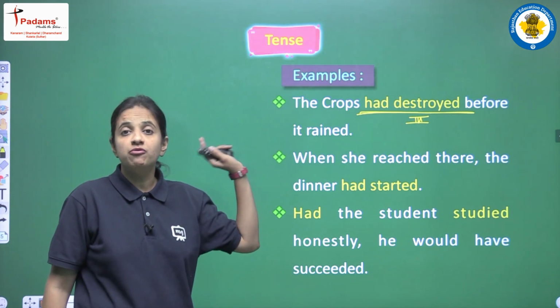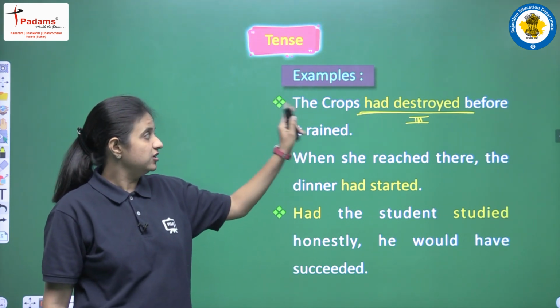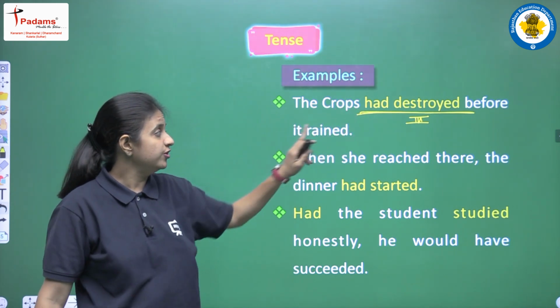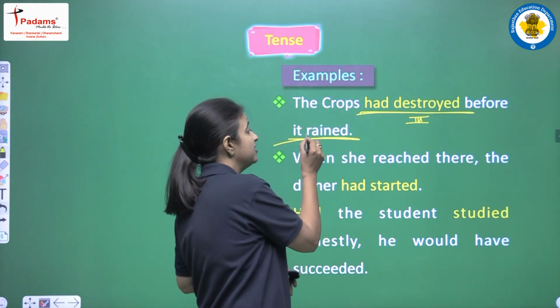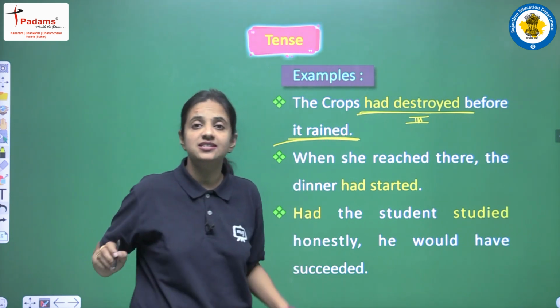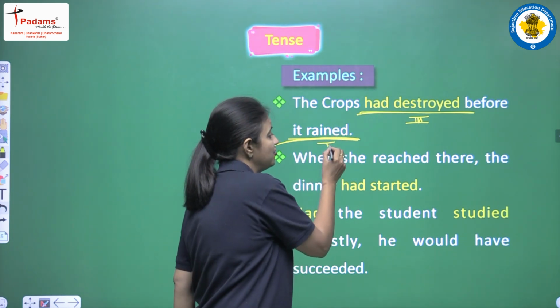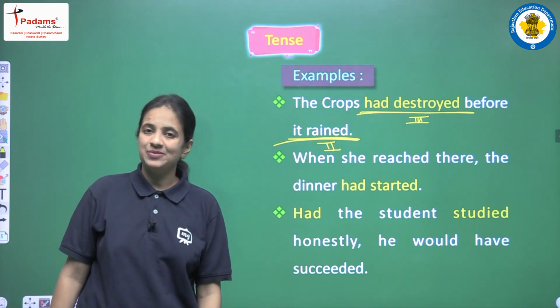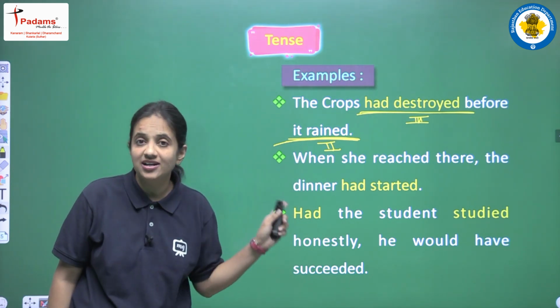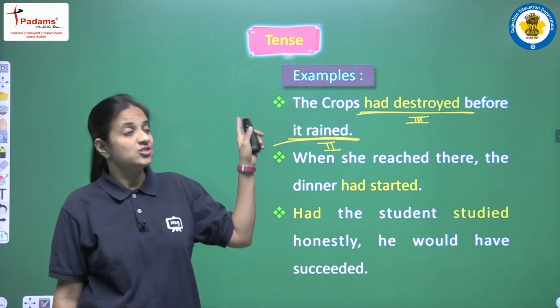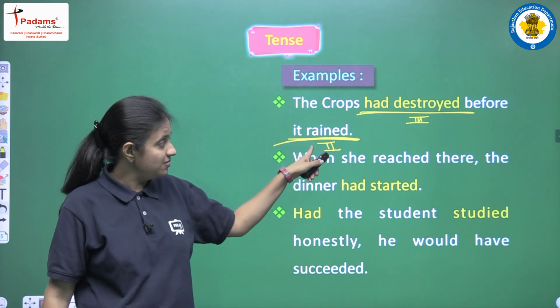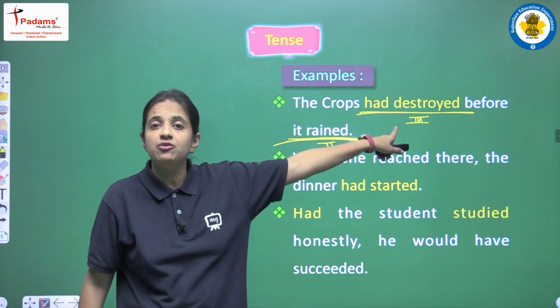So yes, this is past perfect tense, that the crops had destroyed before it rained. And before it rained, what does it mean? It rained. So rained is the second form, and we are not having any helping verb here. So it means that this sentence is of past simple tense. In this one sentence we are having a combination of past simple tense and past perfect tense.